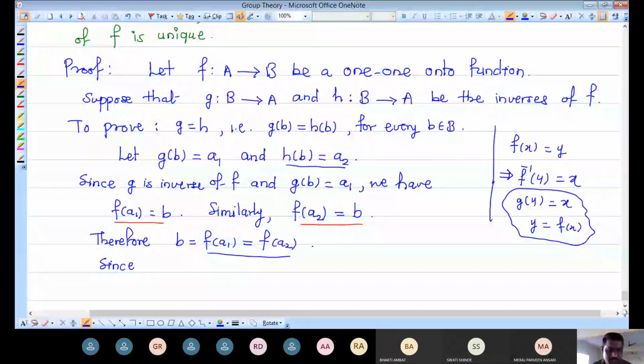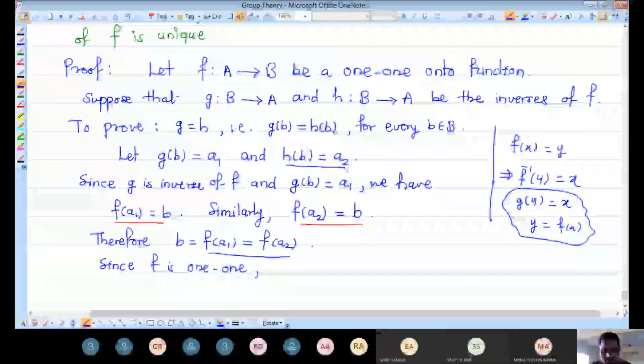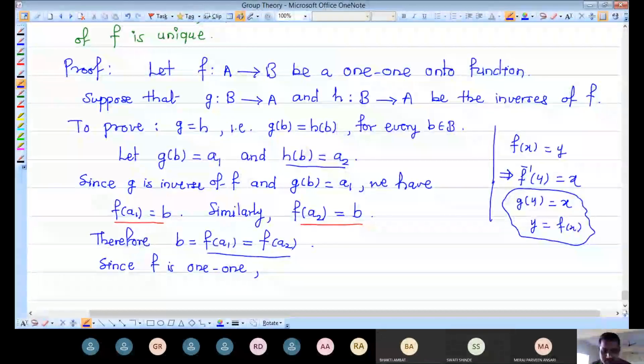Since f is one-to-one, after getting f of a1 equal to f of a2, we have equal images under f in the second set, which is B. Since f is a one-to-one mapping, equal images under f have equal pre-images.